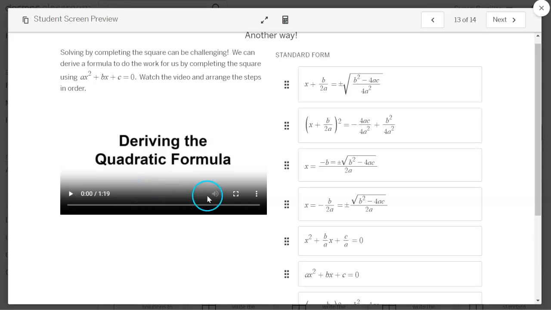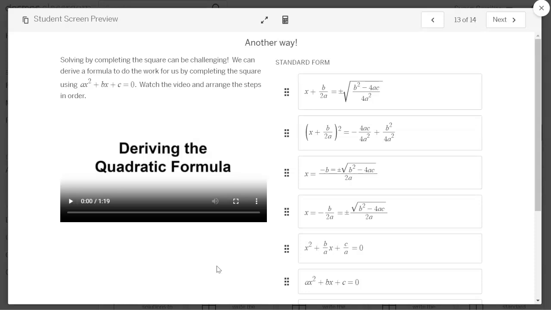So they can play it over and over. They can pause it, which is what most students do. They'll play a little bit and pause it and try to arrange them in order. I definitely would put your dashboard up and anonymize your dashboard so that they can see when this is correct. I don't have this one self-checking, so they won't know it's correct if you don't put it up.